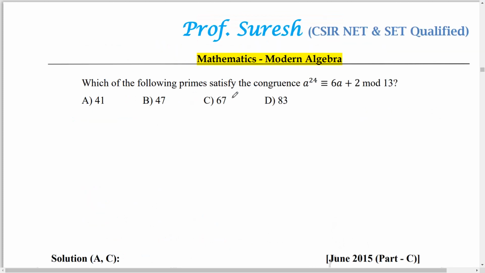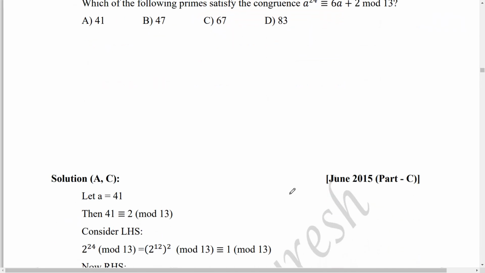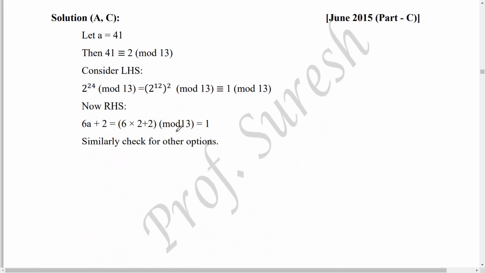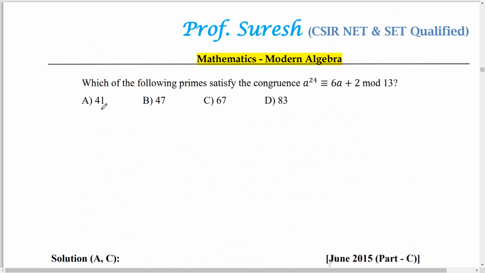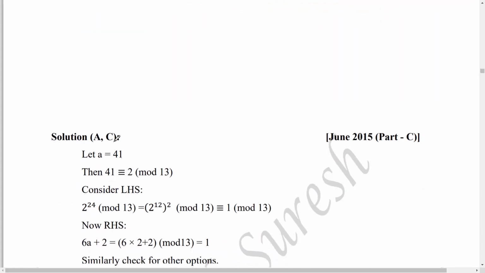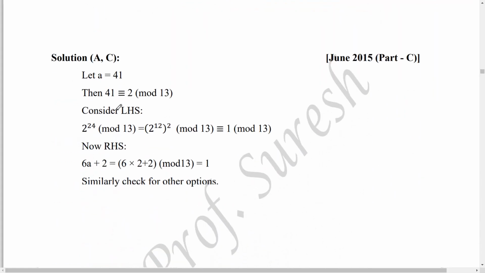Which of the following primes satisfy the congruence a power 24 is congruent to 6a plus 2 mod 13? Part C question, June 2015. Let's see the solution. We are checking one by one. First option 41, that's why we are taking a equal to 41. Then 41 is congruent to 2 mod 13. Divide 41 by 13: 3 into 13 is 39, so the remainder is 2.